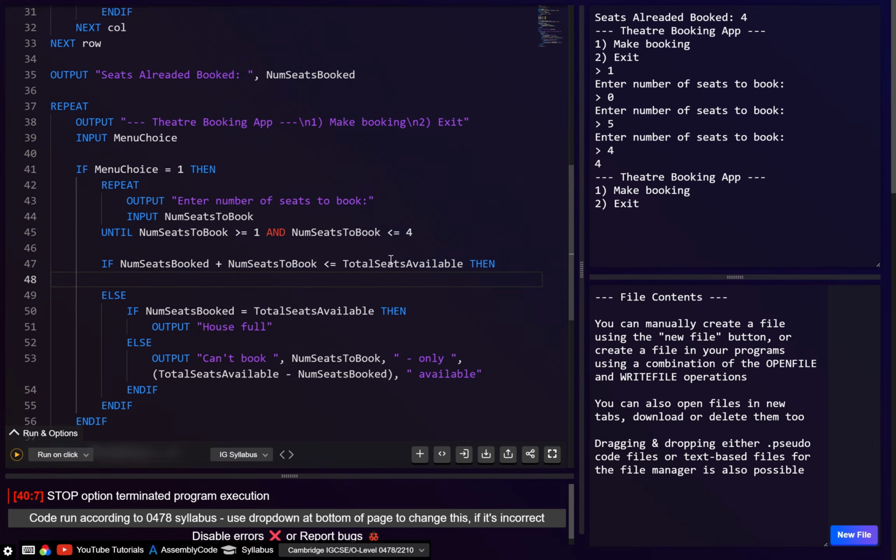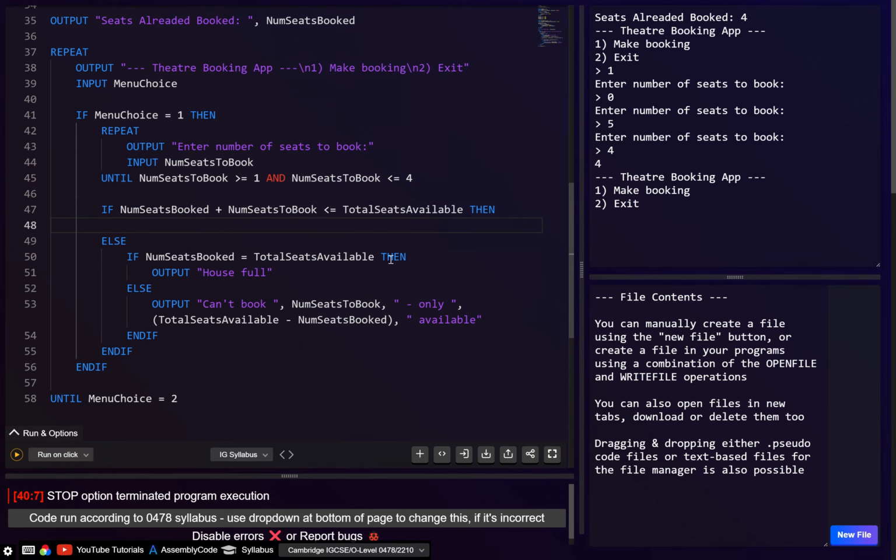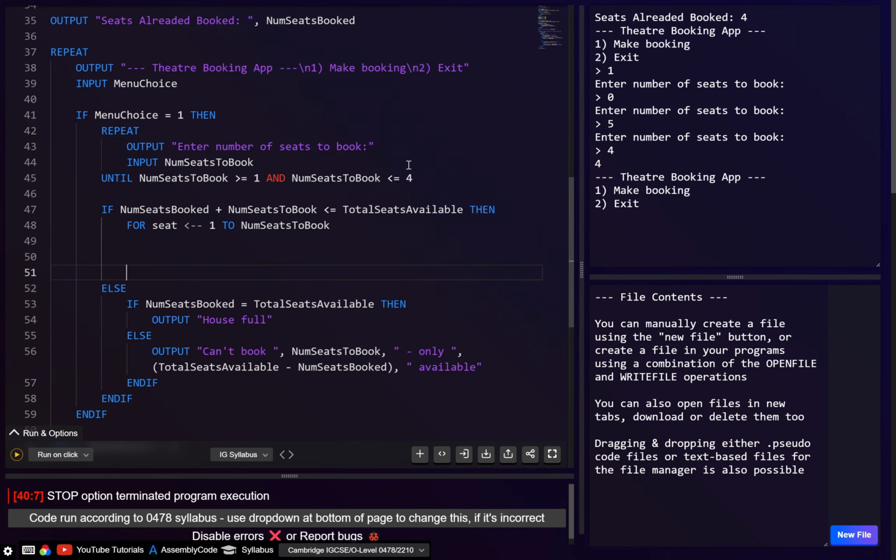But anyway, let's see if we can actually get this working then. So what we want to do is loop for the number of seats they booked. So let's say here, let's call it maybe seat. Yeah, I guess seat is okay. This will start at 1, and then we'll go to the number of seats to book. And honestly these variable names are quite similar, so it's getting a little bit confusing. Maybe you could call it current booking or current purchase, or I don't know, current seat purchase. Who knows? Anyway, let's go next, and we'll go next seat.